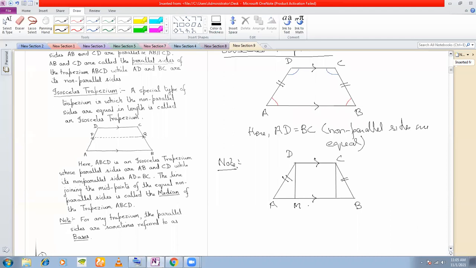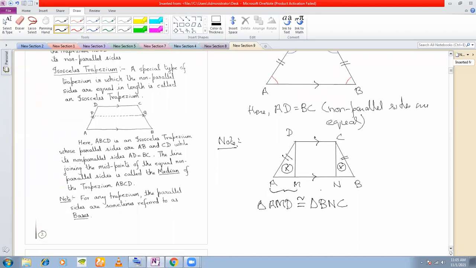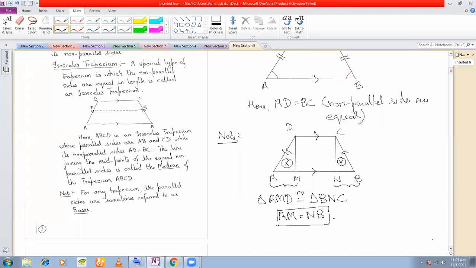If we join the heights, suppose DM and CN are the heights of the trapezium, then you can show that this triangle is congruent to this triangle. That is, triangle AMD is congruent to triangle BNC. You can show that these two triangles are congruent, and therefore by CPCT, this AM will be equal to NB. Clear with this? Can you do the proof on your own?